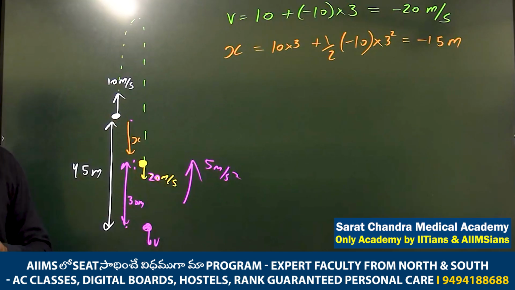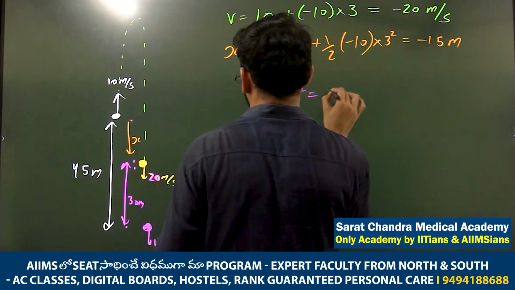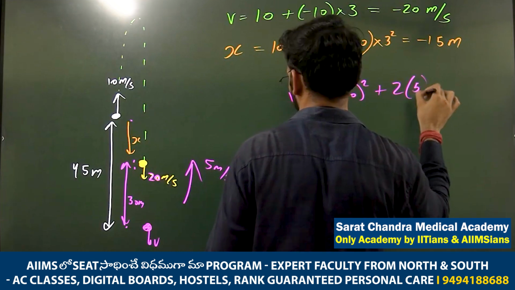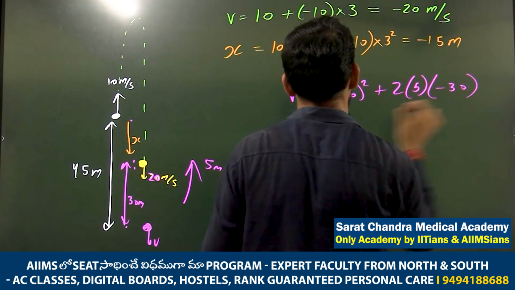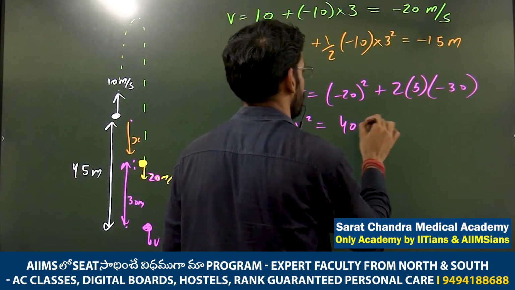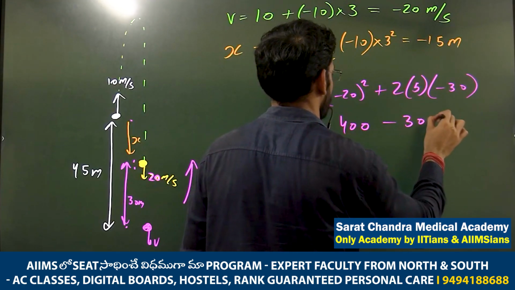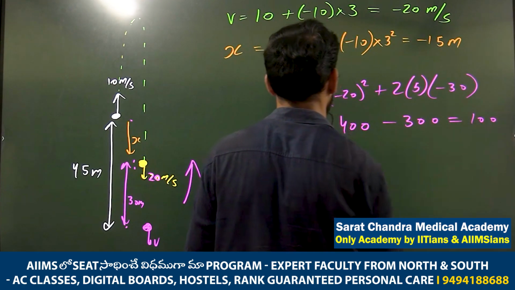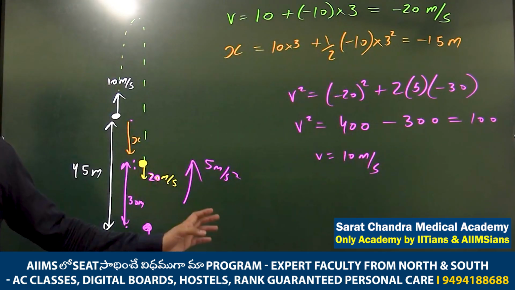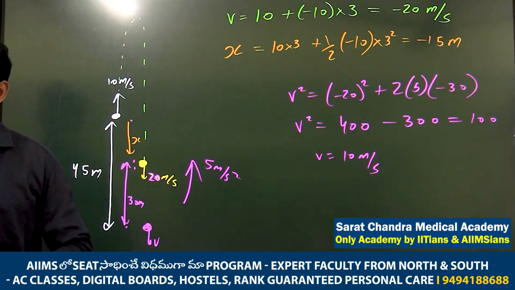Which equation? V square equals U square, minus 20 square, plus 2 times acceleration plus 5 and displacement minus 30. V square is equal to how much? 400 minus 300. How much? 100, which means V equals 10 meter per second. Still, with this retardation, he will hit the ground with 10 meter per second. Very high velocity actually.